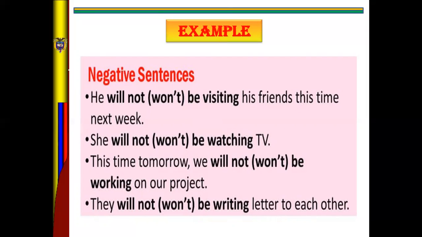It's the informal way. But if you write something, or if you write a formal letter, you say will not. Okay, what is the difference between will not and won't? Okay, number 1 is for formal letters, and number 2 is the informal form. Okay?